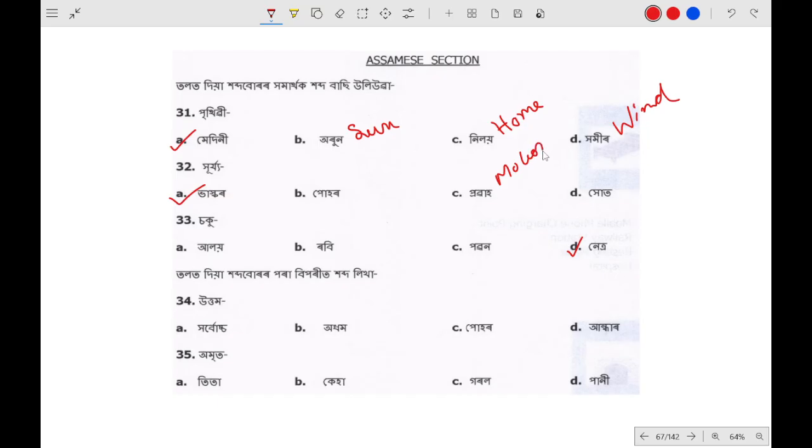Motion, which type of motion? Steep motion, hellanar motion, steep motion. Prabha, that is prabha. Robi means sun. Okay, I think this is it.